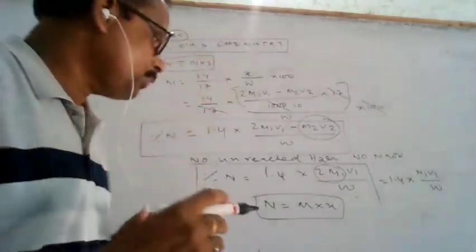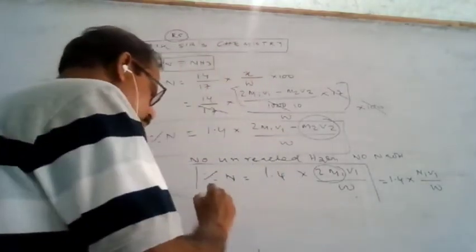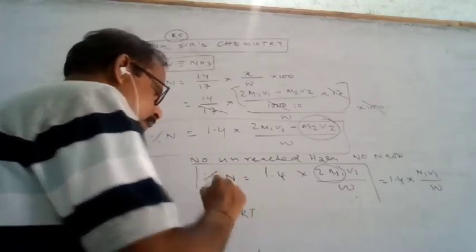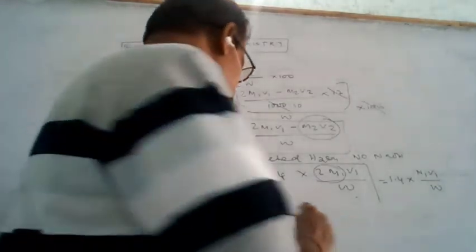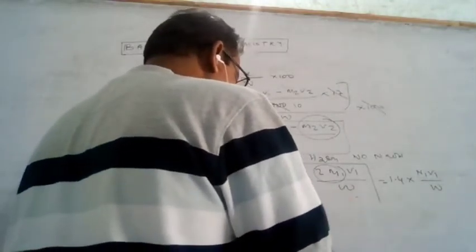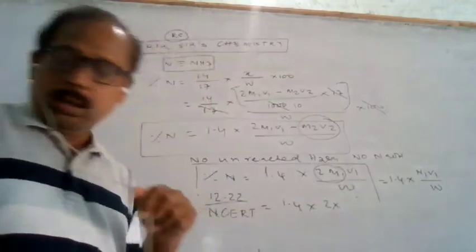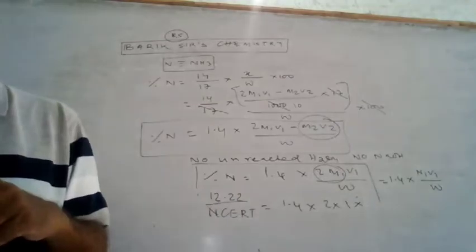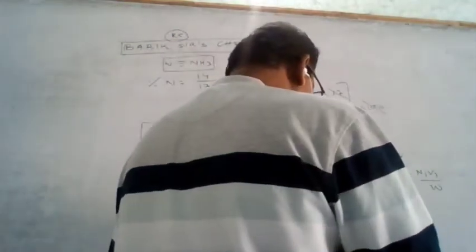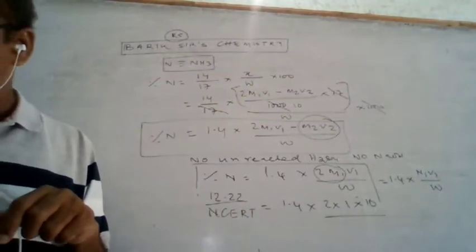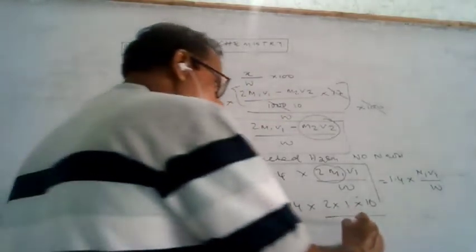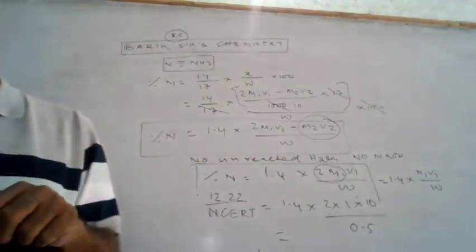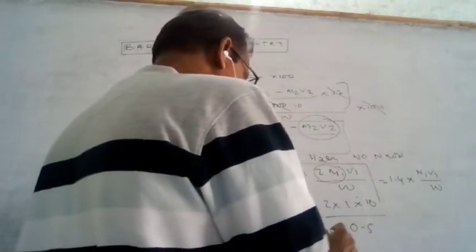In this problem, example 12.22 of NCERT, the question gives 1.4 into 2 into the molarity M1, which is 1, the volume used is 10, and W is equal to 0.5. How easy it is. Just put it in the formula and it comes to around 56%. It is very easy.